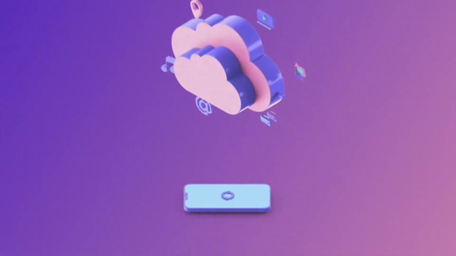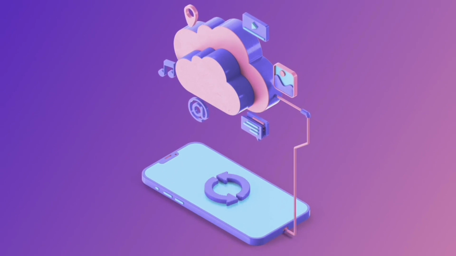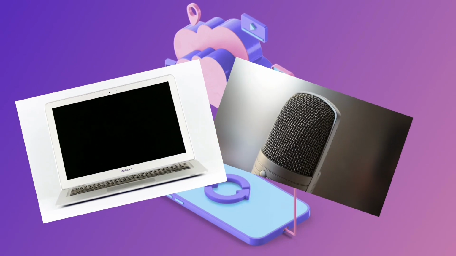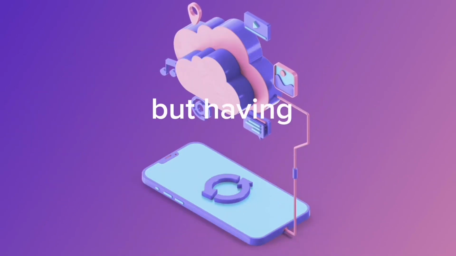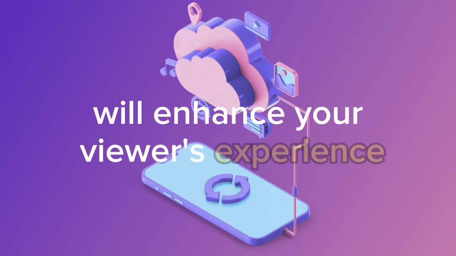Acquire necessary equipment. Invest in quality equipment to produce high-quality videos. This may include a camera, microphone, tripod, and lighting equipment. AI is not directly involved in this step, but having good production quality will enhance your viewers' experience.